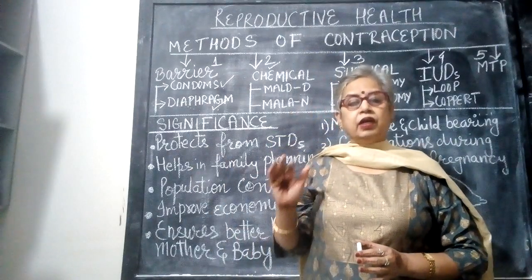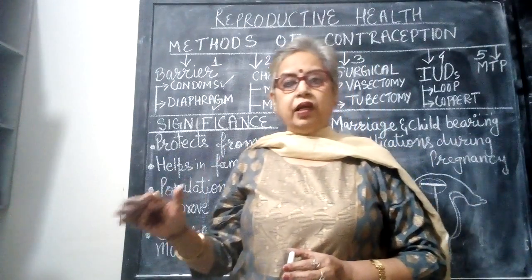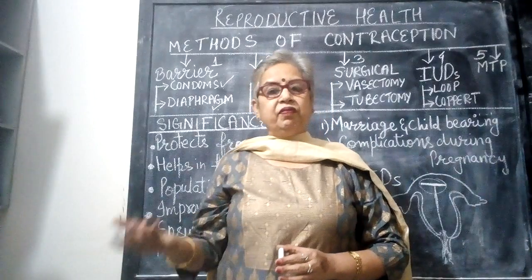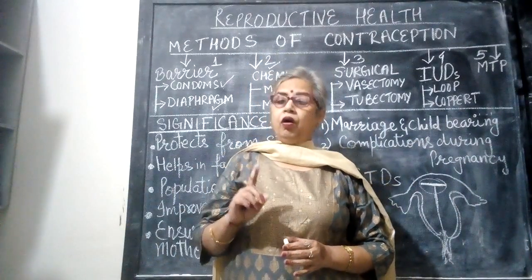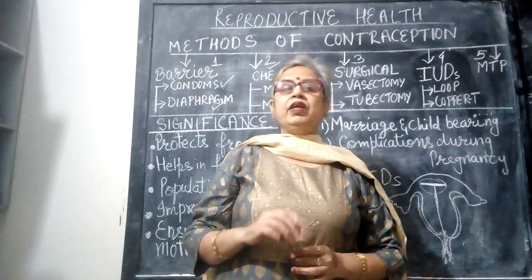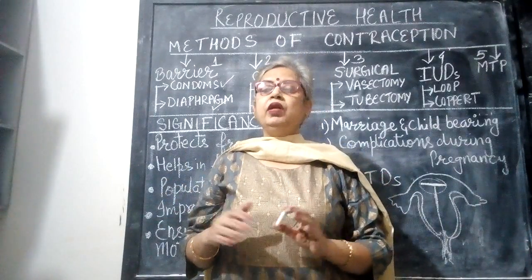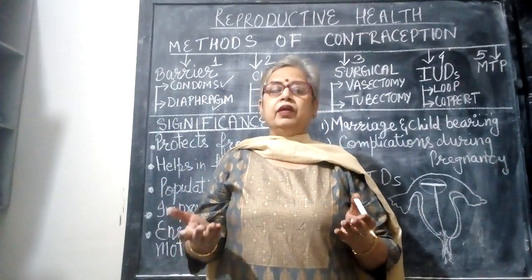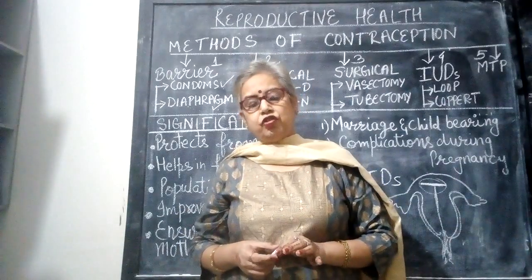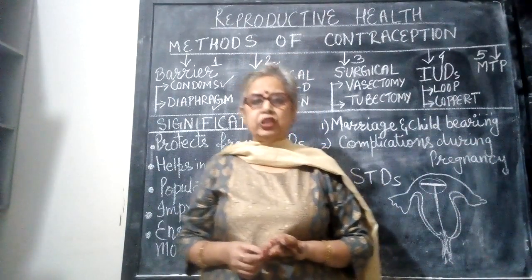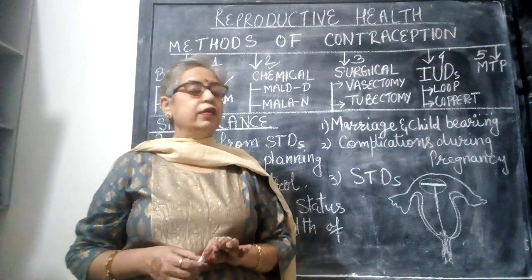Or if the doctor diagnoses that there is a serious life threat to the mother if she bears this child, so the baby can be aborted. Or the baby has certain anomalies, so if the baby is born, he will not be fit enough, right? Under that situation also, MTP or medical termination of pregnancy is done.